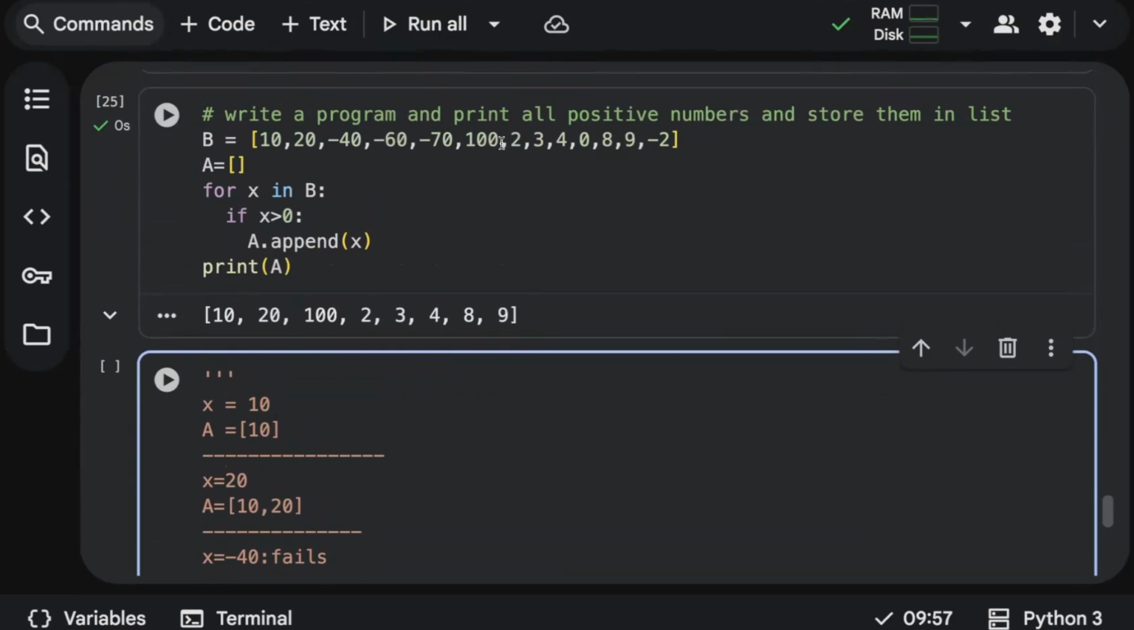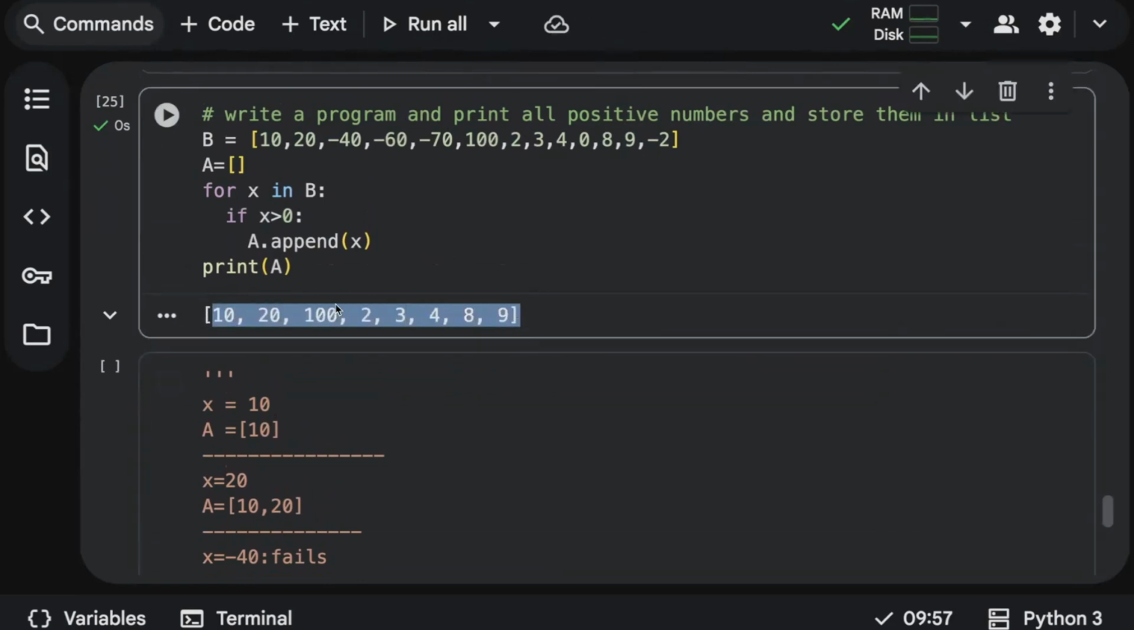And then for 100, 2, 3, 4, 0, 8, 9 and all, they're all positive, so they will get added. And then for minus 2, it fails. That's the reason you're getting the final list in our list format, which includes all the positive numbers like 10, 20, 100, 2, 3, 4, 8, 9. These are the numbers which satisfy your given condition. 0 should not be included because we say a number is positive only if it's greater than 0.